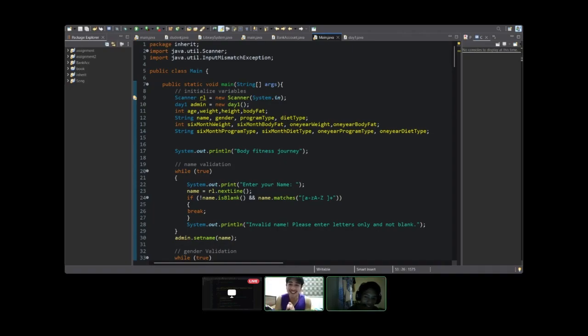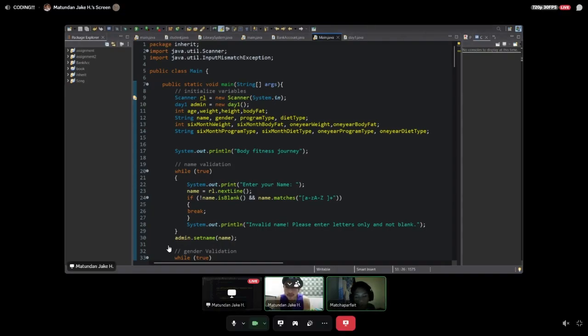So what are you thinking? Yeah, I concur with that, because that's the point where we spent a lot of time figuring out why our program was not working, but it was just because we had different variable names in our own programs, because as Mr. Matundan said, we made our parts separately. And only after that did we try to combine them, and we were able to fix the problem.